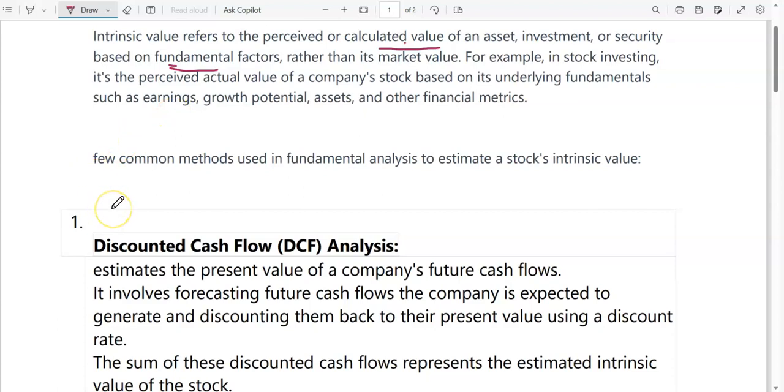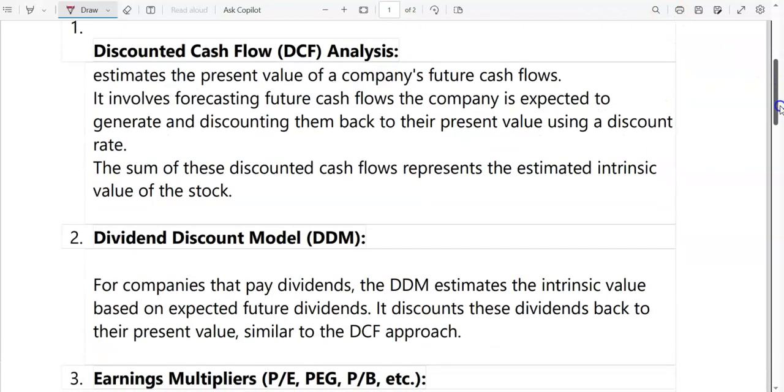So what are the methods by which you can find out the intrinsic value? Let us discuss certain common methods used for finding the intrinsic value. The first method is the discounted cash flow method. This is the most common method for finding out the intrinsic value of any asset, stock or security. So in this method, what we will do, we will find out or